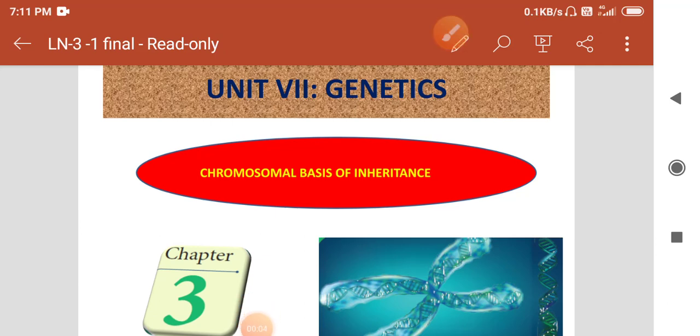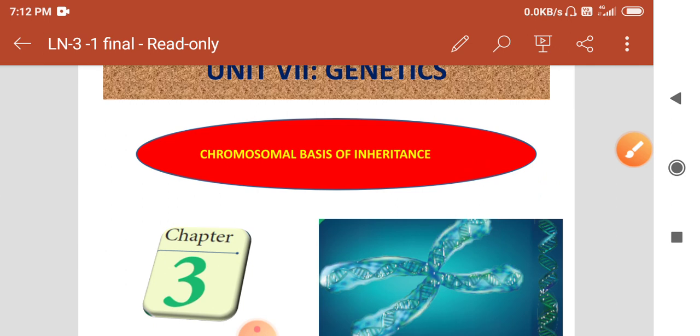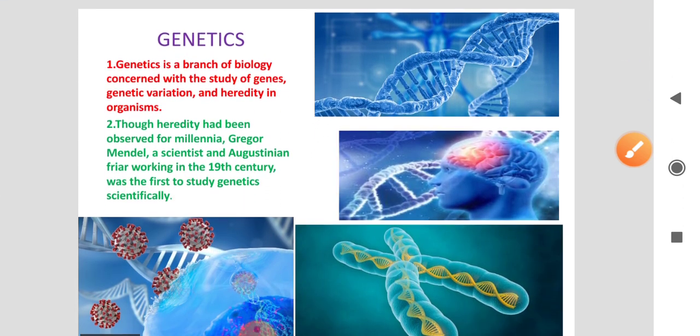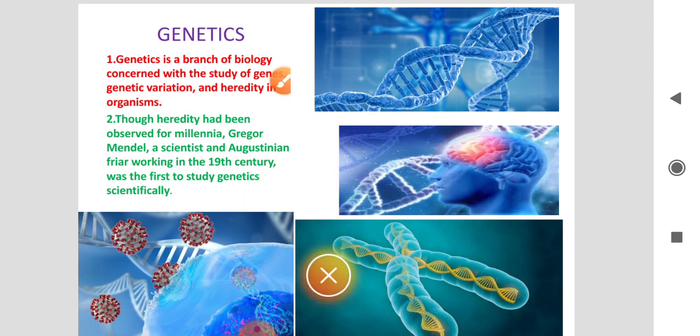Today's botany class is the 7th unit, genetics. It is the third chapter, that is chromosomal basis of inheritance. So the 7th unit is genetics, and the third chapter is called chromosomal basis of inheritance. In this lesson, what are the topics we are going to discuss about genetics? Today's first topic is what is meant by genetics.